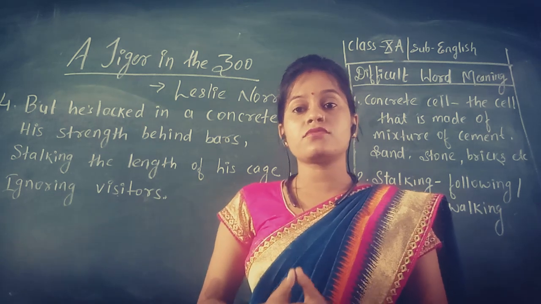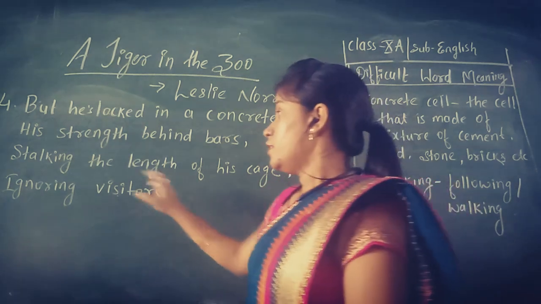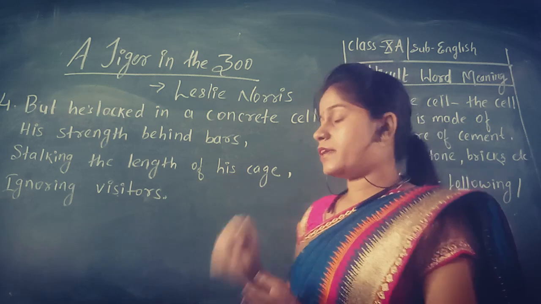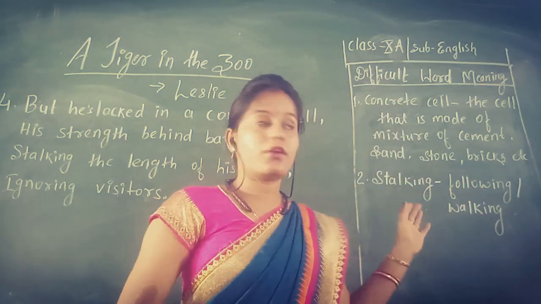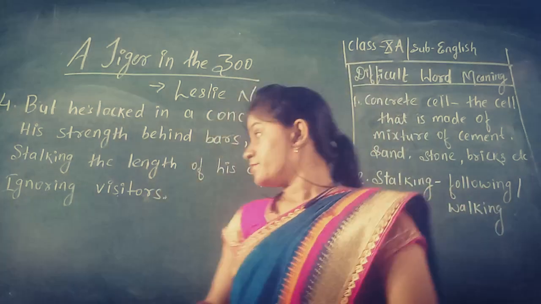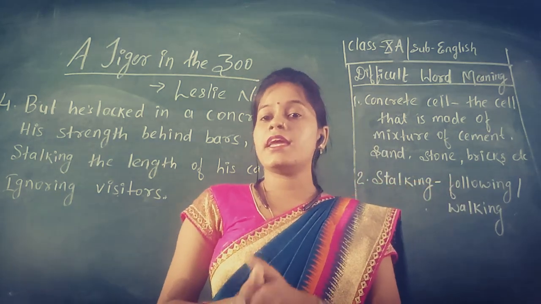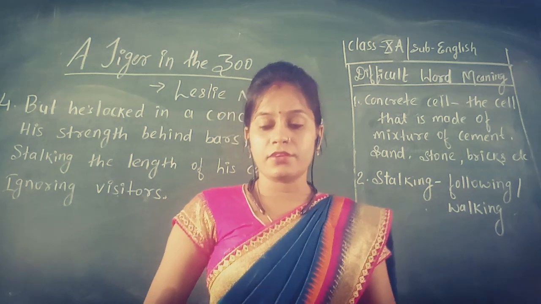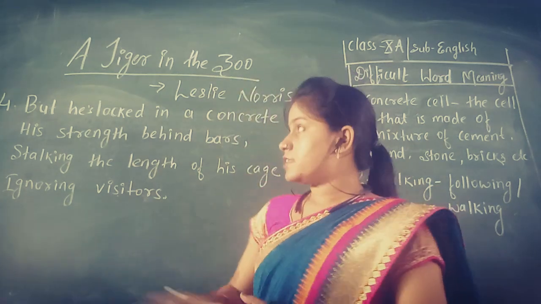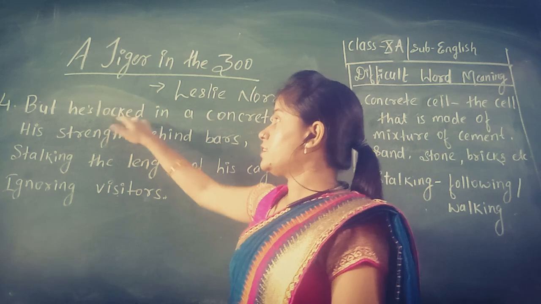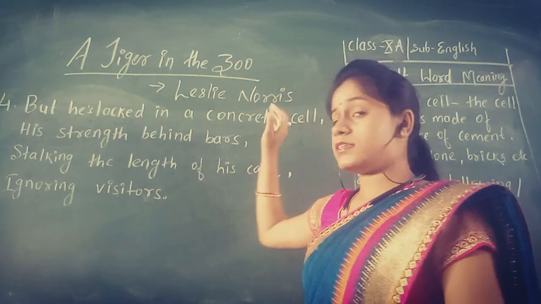Bars here refers to the cage of the tiger. Stalking the length of his cage. Stalking means following or walking. Ignoring visitors. Ignoring means not giving any attention. That is called ignoring.